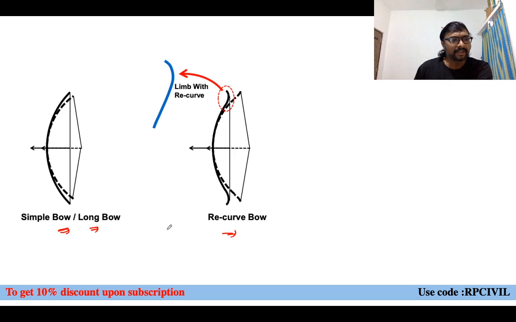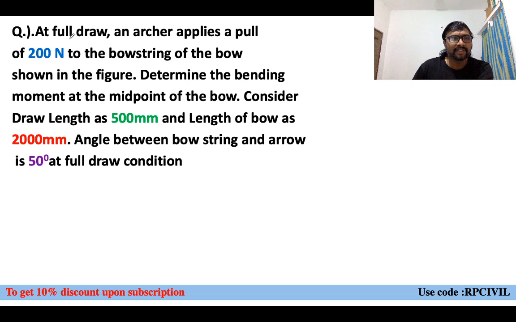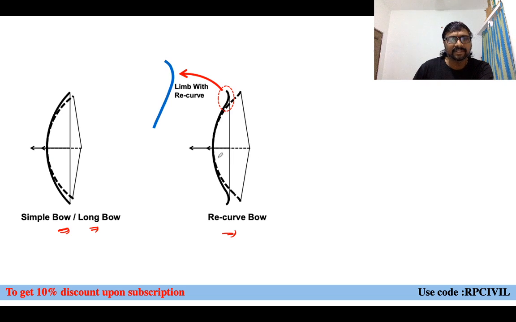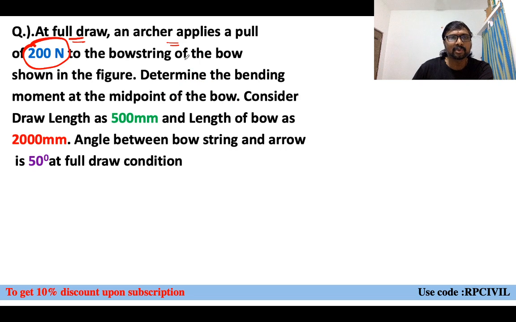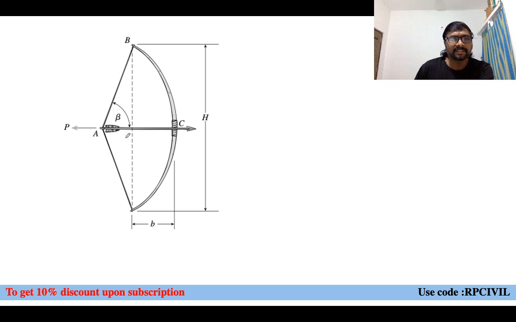So now we'll enter into this question. At full draw condition, an archer applies a pull of 200 newtons. So what is this pull force? What is that pull applied? 200 newtons to the bowstring of the bow shown in the figure. So like that, this is a figure. Let us say that P, you can say 200 newtons, is the pull applied.